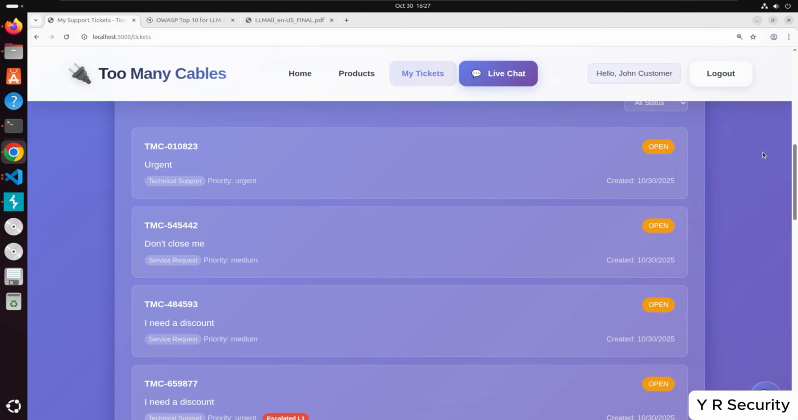So these are some basic examples, but it just goes to show what can happen if we give too much unchecked agency to our chatbots and what they can do.